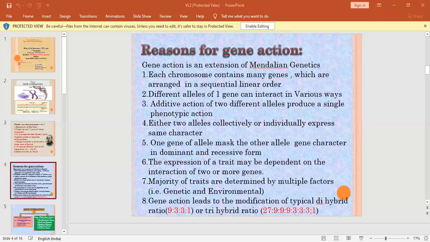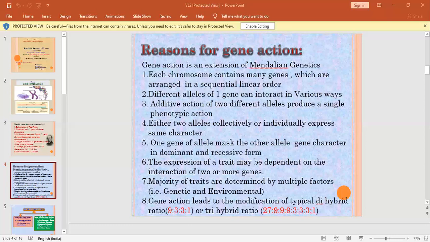See here, the small c gene masks the character of the capital A dominant gene, so A is unable to express its character. It is masked by the small c gene. Here also the small c gene suppresses the A character. The last one is completely homozygous recessive. It is albino without any color, so white hairs are present. That's why 3 plus 1 becomes 4, and 9:3:4 is the characteristic feature of recessive epistasis.